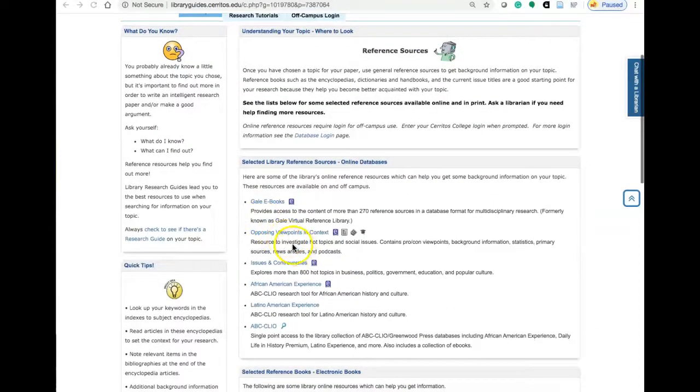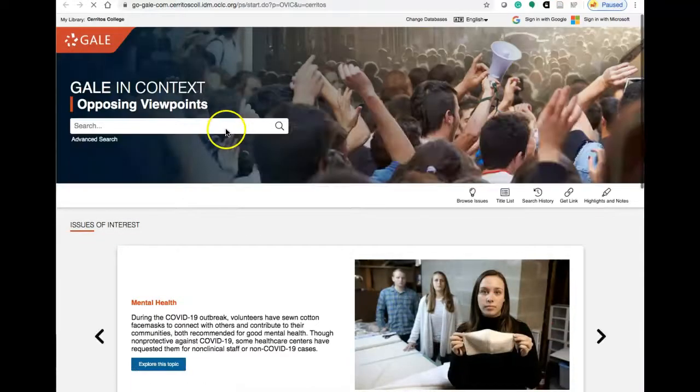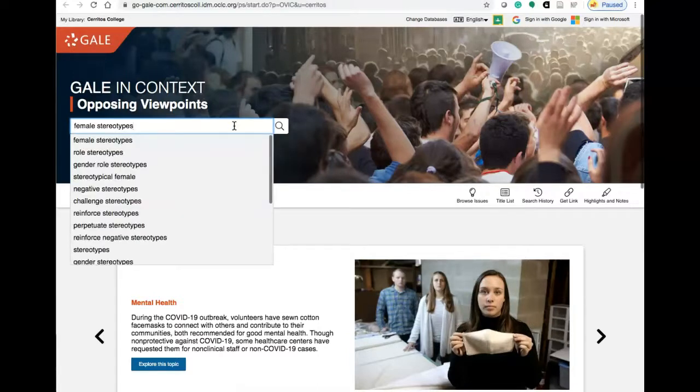For example, if I wanted to get started with Opposing Viewpoints, that might be a great database to get some ideas. If I were to put in my search, I was thinking of searching for female stereotypes. We can start searching. We can see that there are other suggested topics as well, but if I just wanted to do female stereotypes, I can try that.